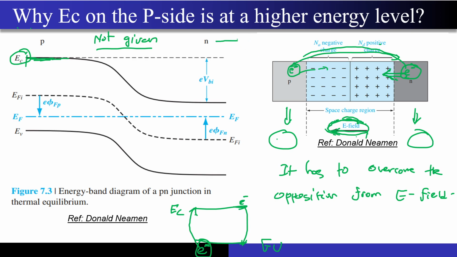Now you also know, what sir must have told you, that the curvature of the band diagram acts like a slope for this electron. That means this electron will just roll down this slope. Correct, so I have two possibilities.